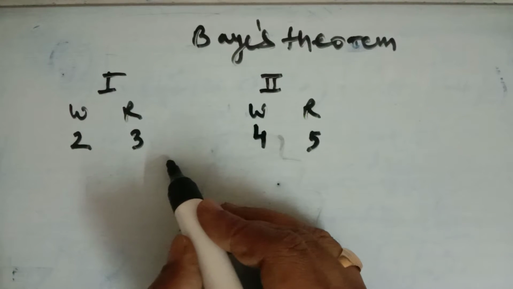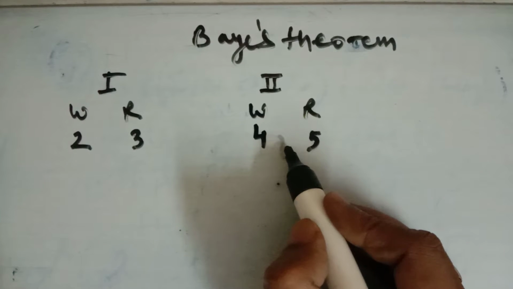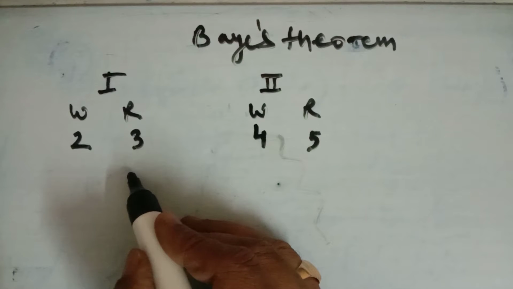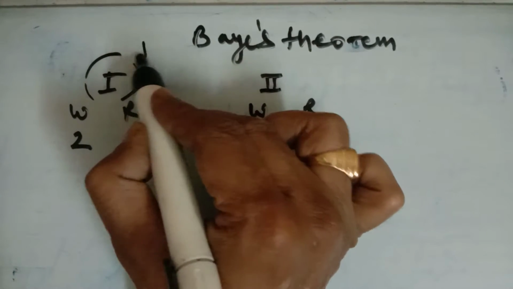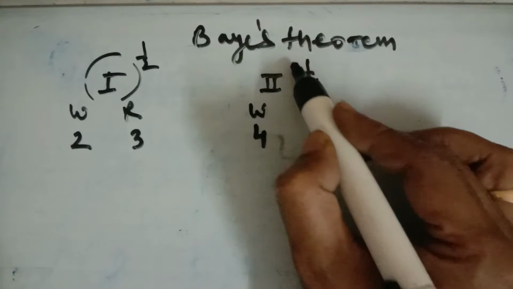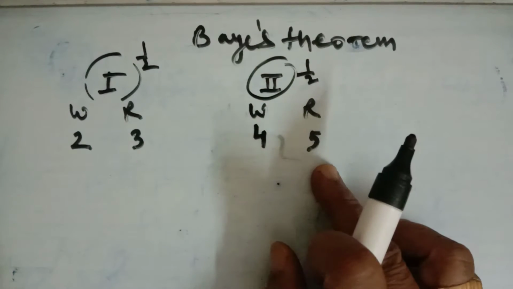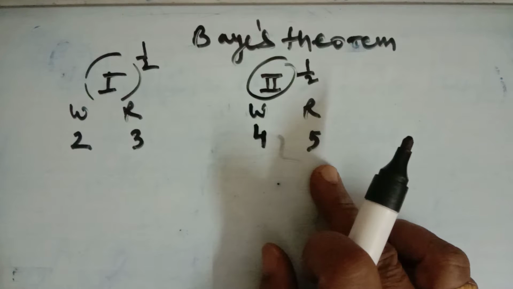Now one ball is drawn at random from one of the bags. We can easily find the probability of selecting any one of the bags. The probability of selecting the first bag is 1 upon 2, and the probability of selecting the second bag is also 1 upon 2, because we are selecting one bag out of 2.